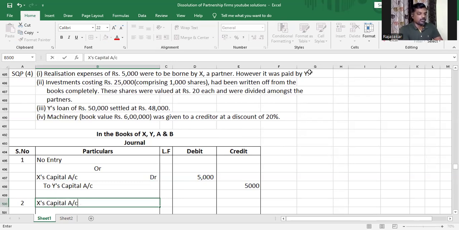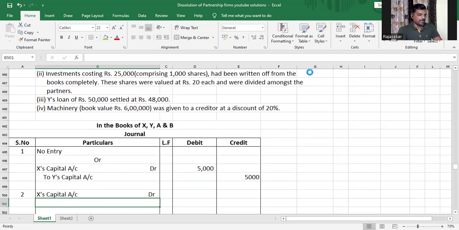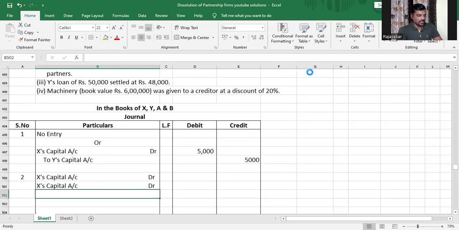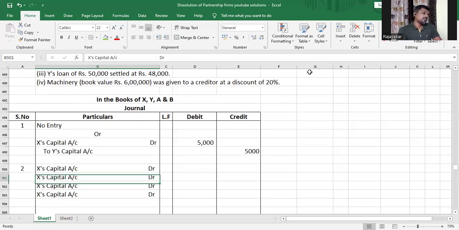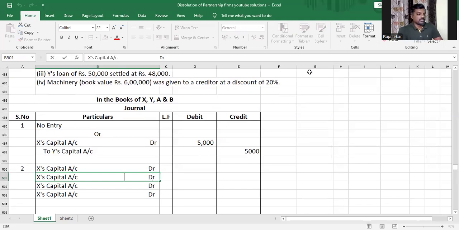So X's capital account debit, Y's capital account debit, A's capital account debit and B's capital account debit. These people are taking over the investment.